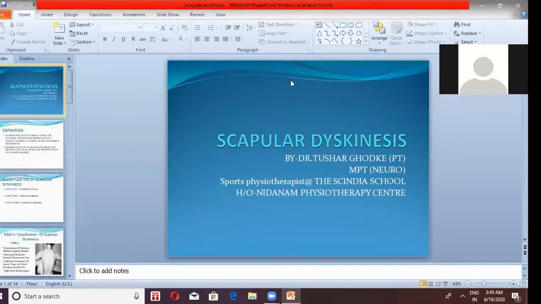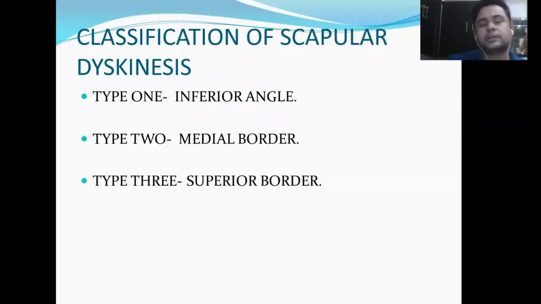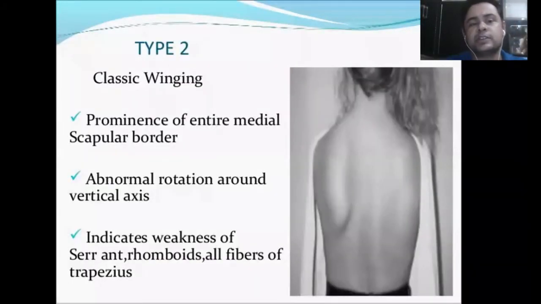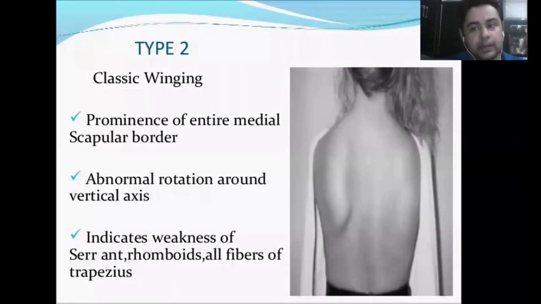Once more, I will explain the second force couple again. There was one question actually. This is type 2 classical winging in which there is a prominence of the entire medial scapular border, which is majorly caused by the weakness of the serratus anterior muscle, upper as well as lower, so that the whole medial border becomes prominent, which is mainly counterbalanced by the lower and middle trapezius. But in this, the middle trapezius is unable to counterbalance due to the weakness of serratus anterior. So there is a prominence of the entire medial border of the scapula. Abnormal rotation around the vertical axis.